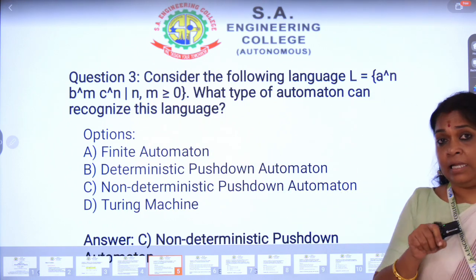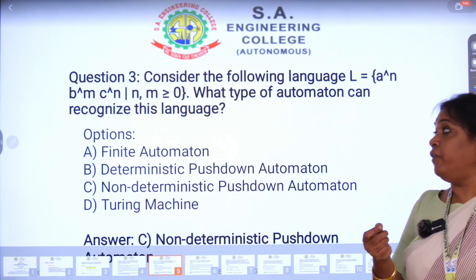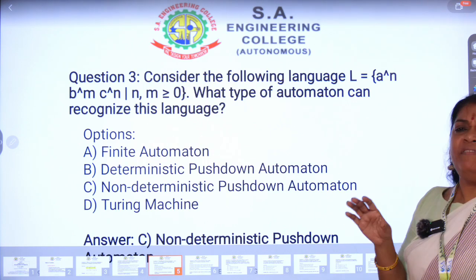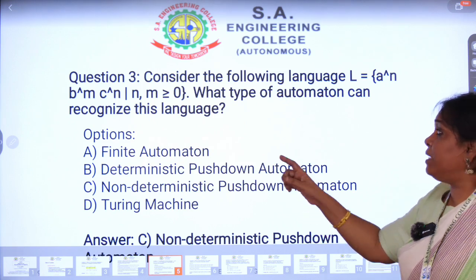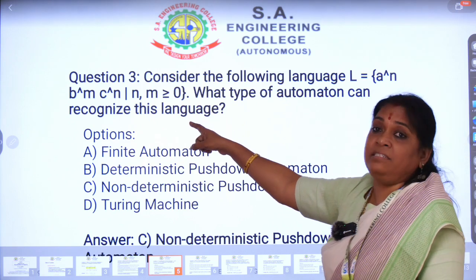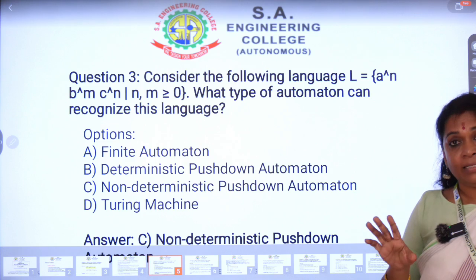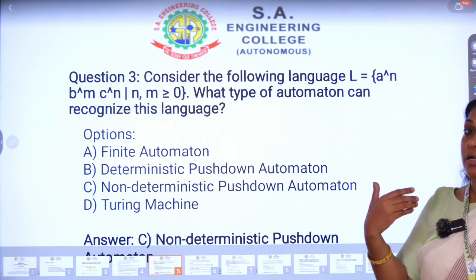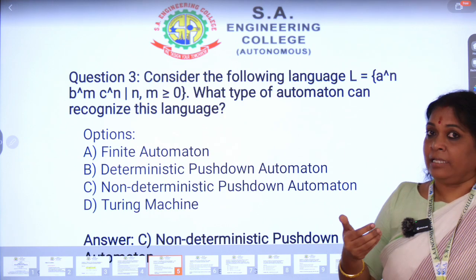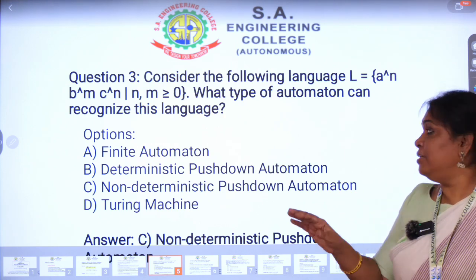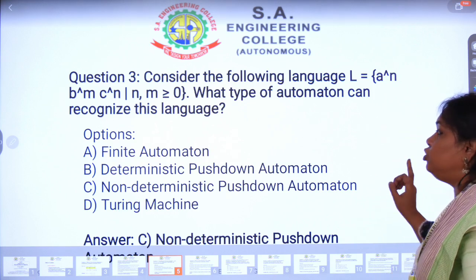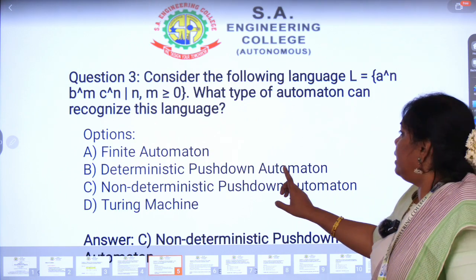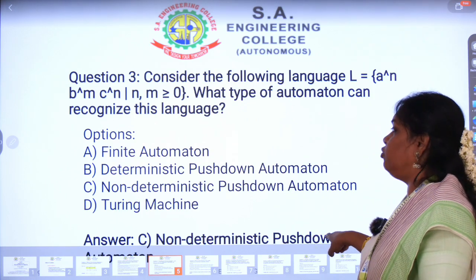We have to think about what to do when considering b: we have to accept it as it is, because m is different and n is different. So we want to accept m number of b's, whatever the count is. That is the reason this is a non-deterministic pushdown automaton. So the answer is non-deterministic pushdown automaton.